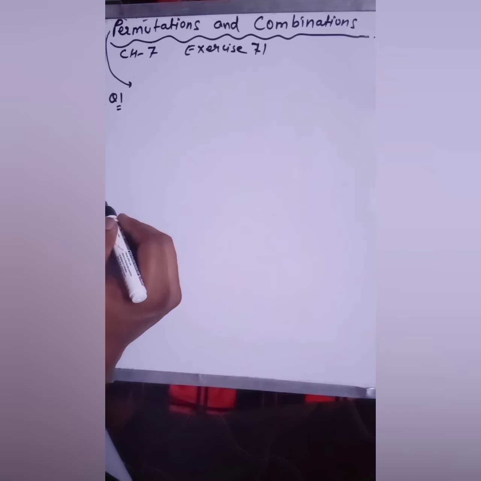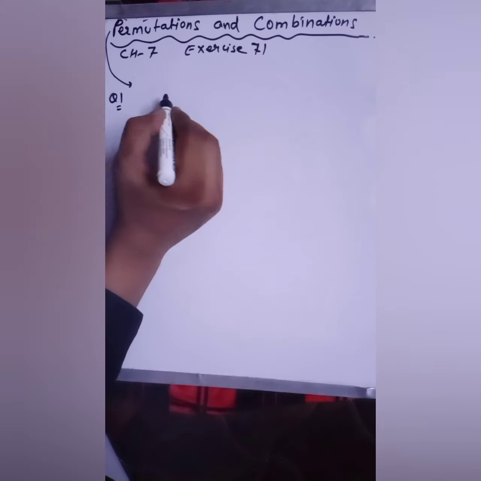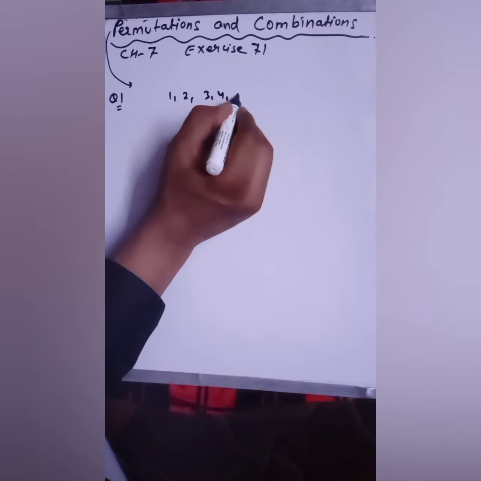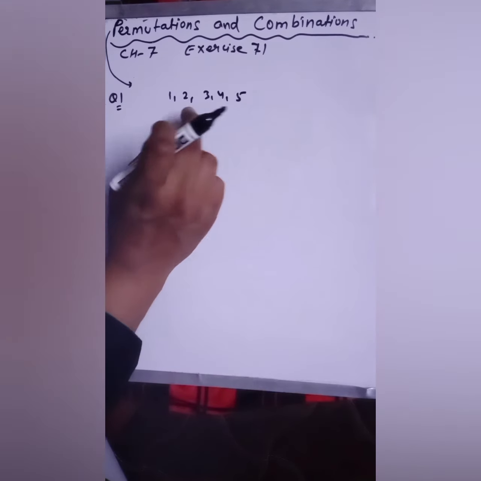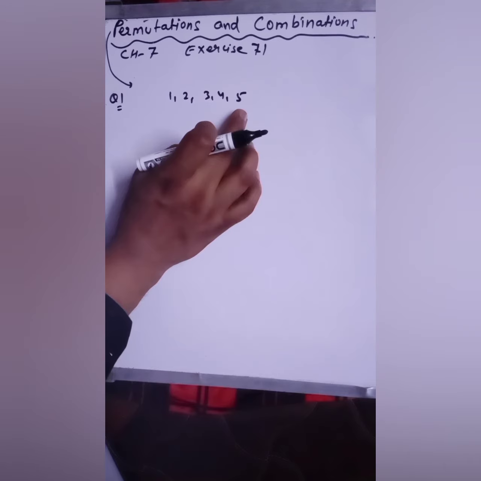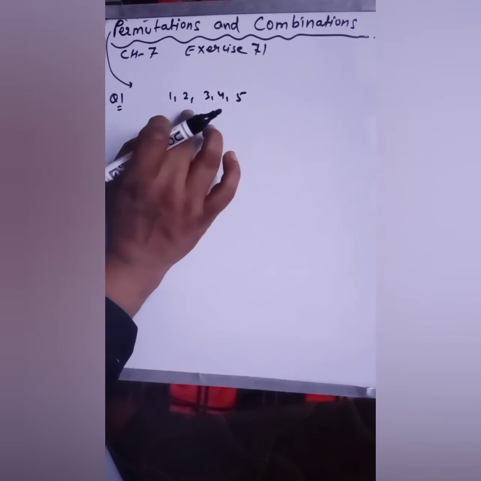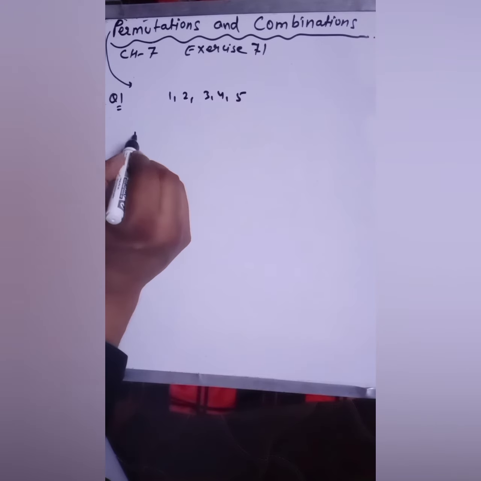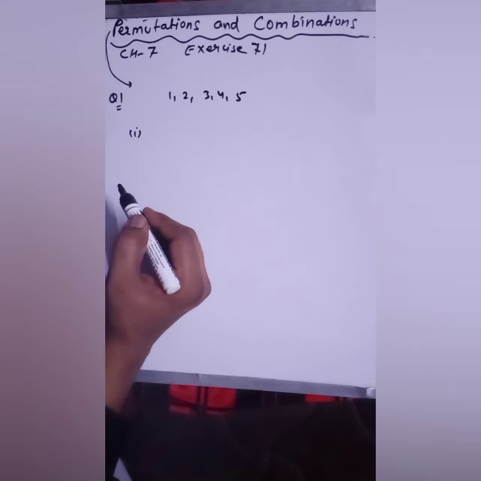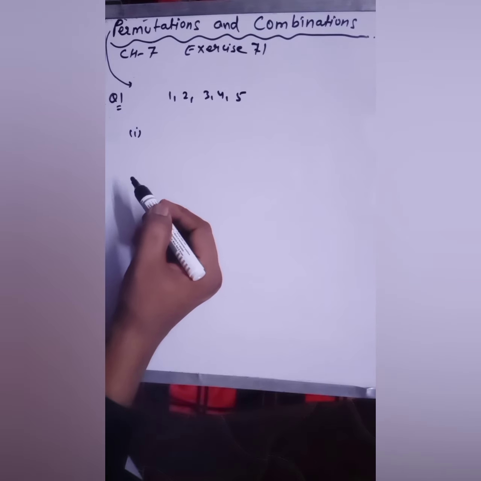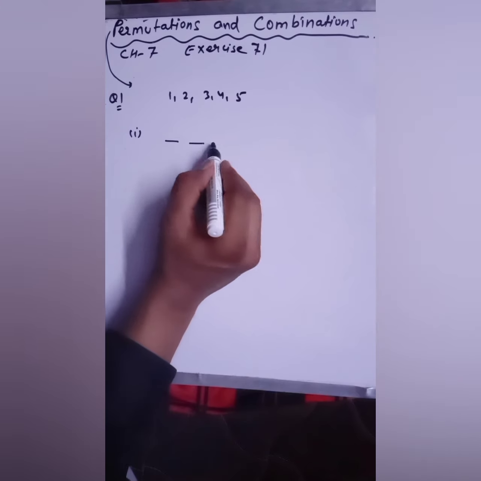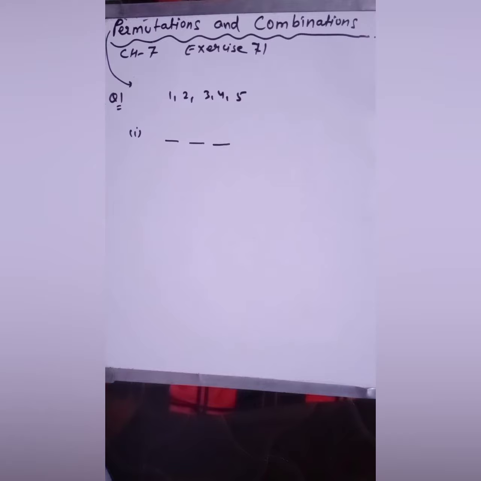In this question it says, how many 3-digit numbers can be formed with the digits. The digits given to us are 1 2 3 4 5, and we have to form a 3-digit number. In the first part, the question is repetition of the digits is not allowed. So you have to form a 3-digit number.